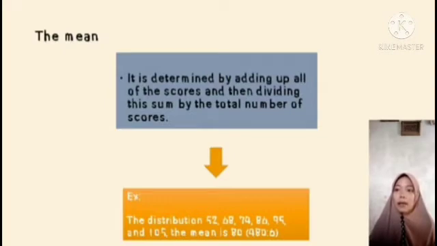We add up all of the scores: 52 plus 68 plus 74 plus 86 plus 95 plus 105 equals 480. Then we divide by the total number of scores. There are 6 scores, so 480 divided by 6. The mean is 80.